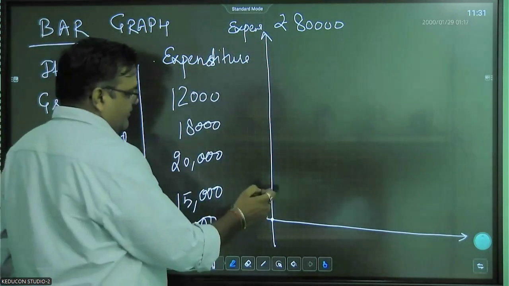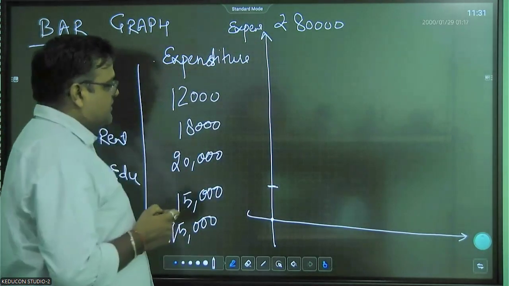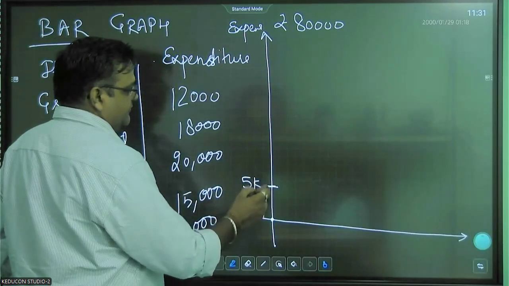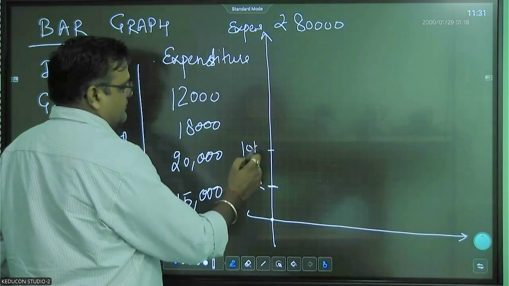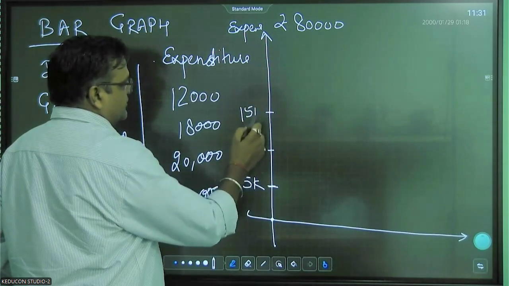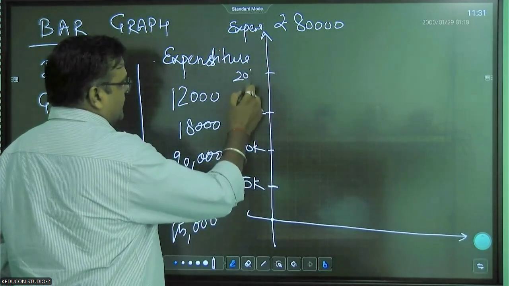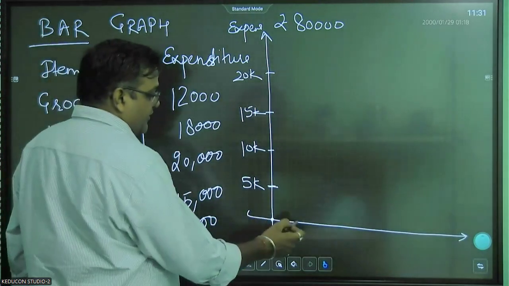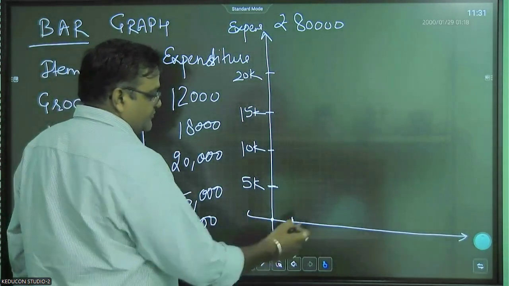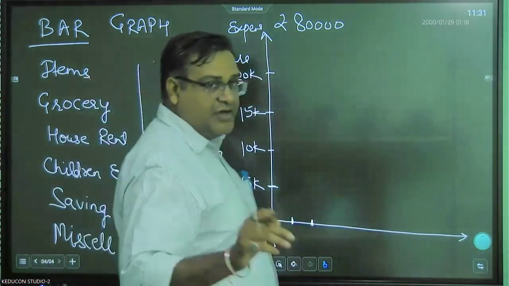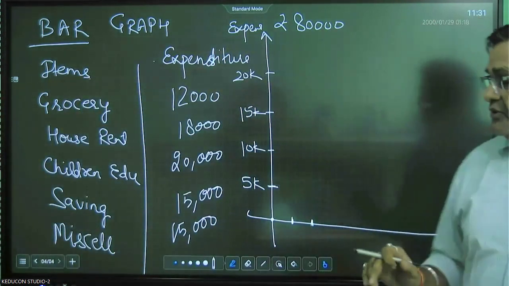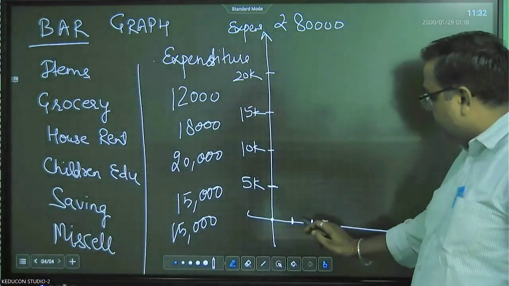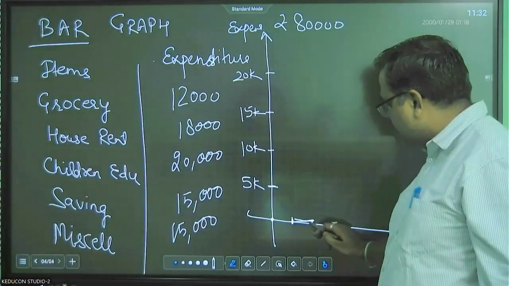Let's say one division represents 5,000: 5K, 10, 15, 20, right? This is clear. Now take a gap of one big division, leave it blank from here. Then the second big division is the width of this bar.